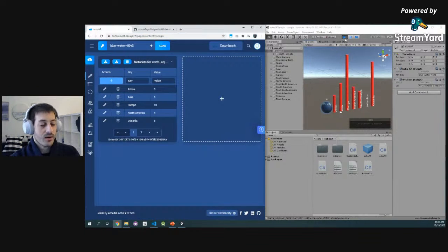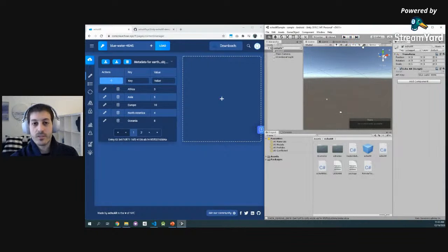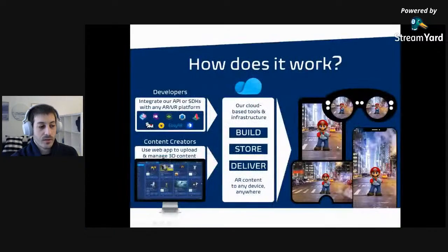Perfect. So we saw mobile, we saw web, we saw Unity, we saw 3D models, images, and videos. We saw how you can stream data to a game engine, how you can add content, how you can add features. Really, really cool stuff. We saw that you as a developer can choose any platform, whether it's Android, iOS, web, or headset. Everything that we did in the beginning of the workshop was really non-technical. Even if you're not a coder, you can drag and drop 3D models and automatically see them in AR through our sample app or through the QR code web AR integration.